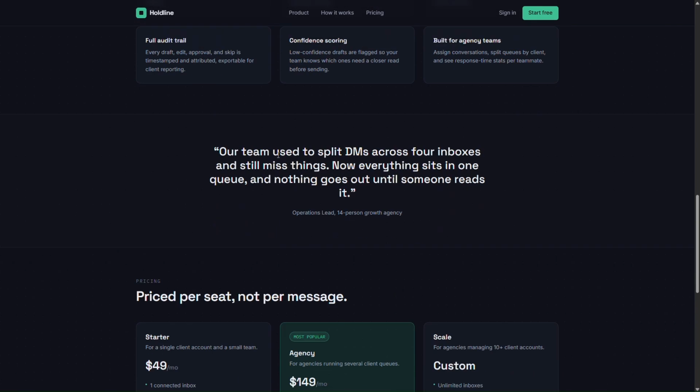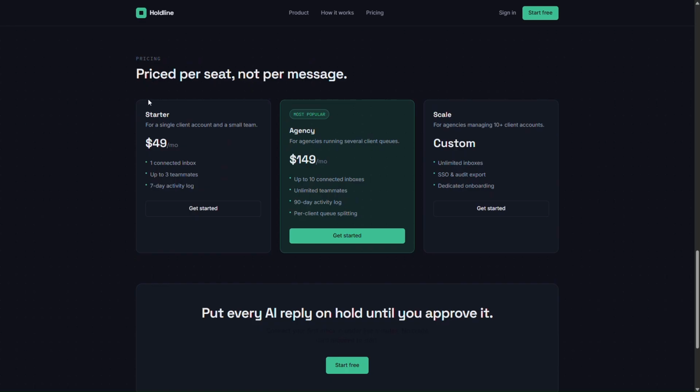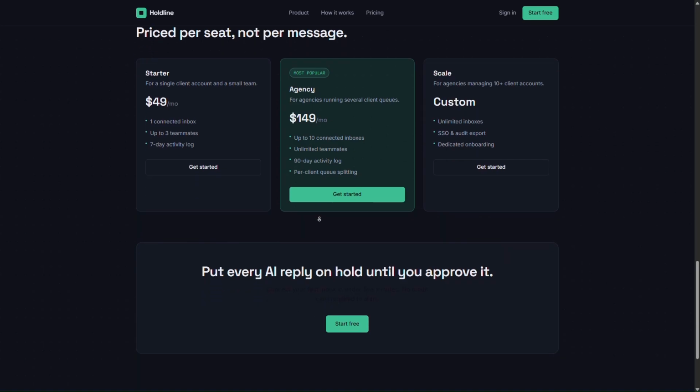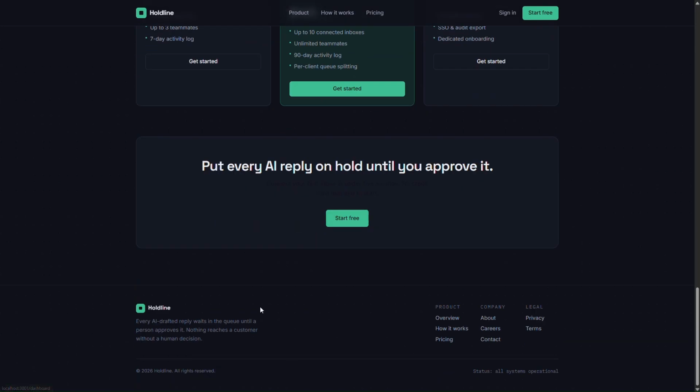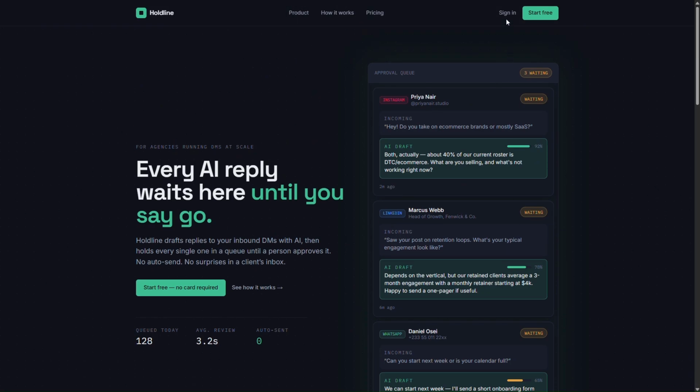A few more things: our team used to split DMs across 4 inboxes and still miss things. Like this is the user review. This is just a normal pricing plan that we are implementing, because if you're thinking of using it as a SaaS application for multiple users, you can use that as well. We have implemented the normal pricing page over here as well. Then simple get started for free, and a few overview links. These links are not actively developed, but we have just given an href, so later on you can implement these also. Now let's click on sign in and log into our platform.